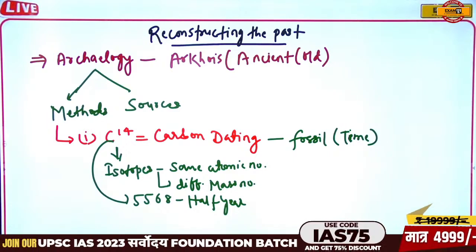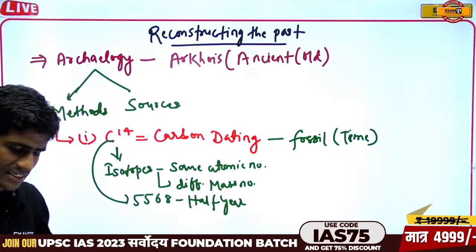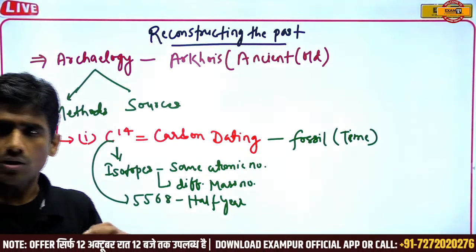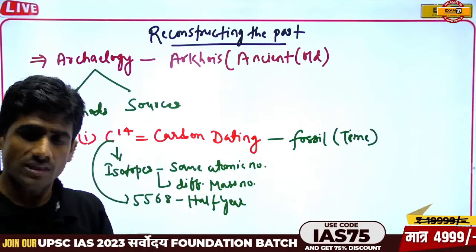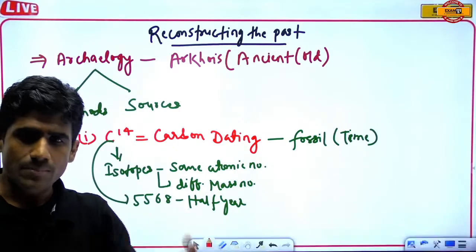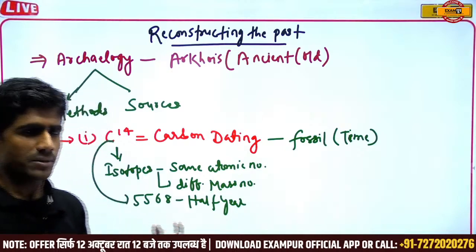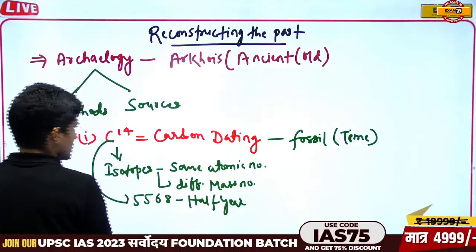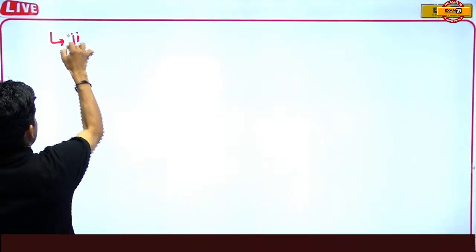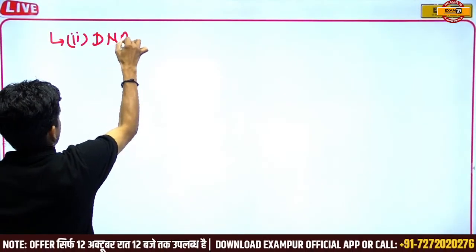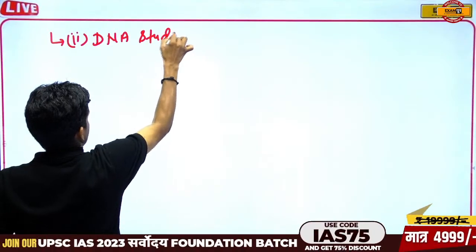So by DNA studies, scientists also come to the conclusion that this can also be a method to trace the time period of fossils. So next, the second one, is DNA studies.